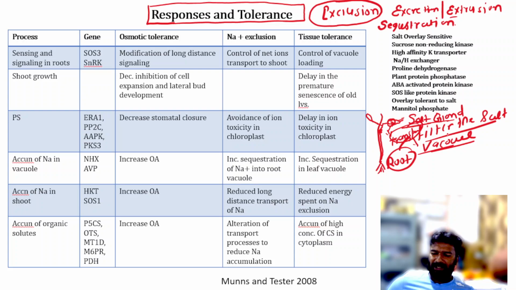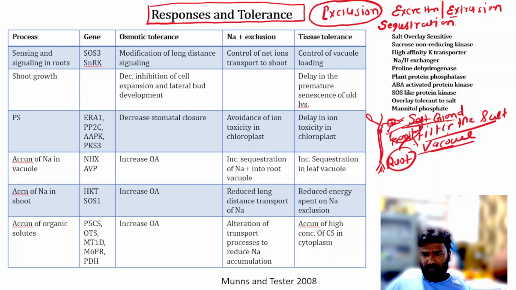Okay, so this is very clear. There are three types of mechanism. Exclusion means the first stage where the root filters the salt. Excretion or extrusion, where the excess salt can be removed by the tissues, from the salt gland and many other natural pores. And sequestration, when the salt concentration reaches high concentration in the cells, then it can be transported to the vacuoles with the help of different transporters.